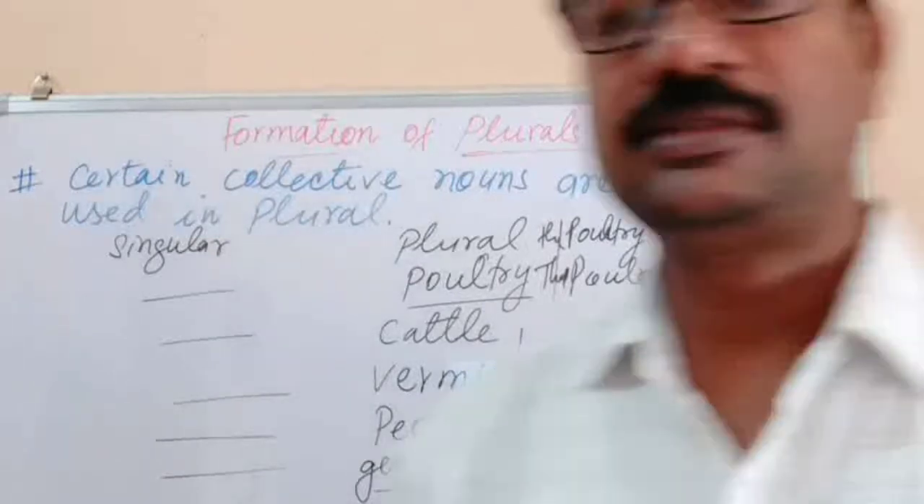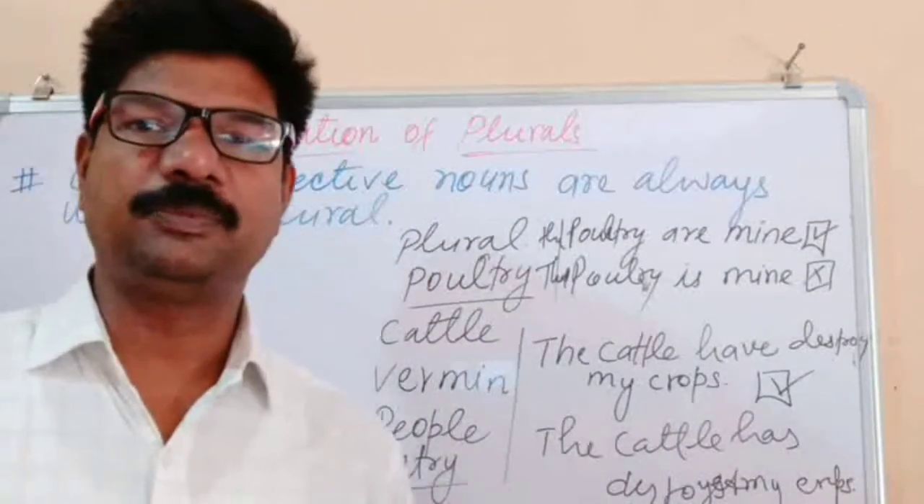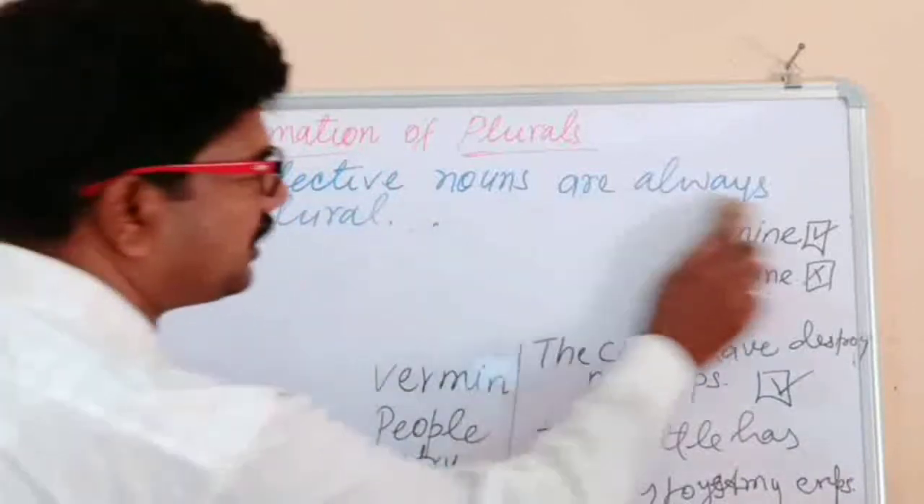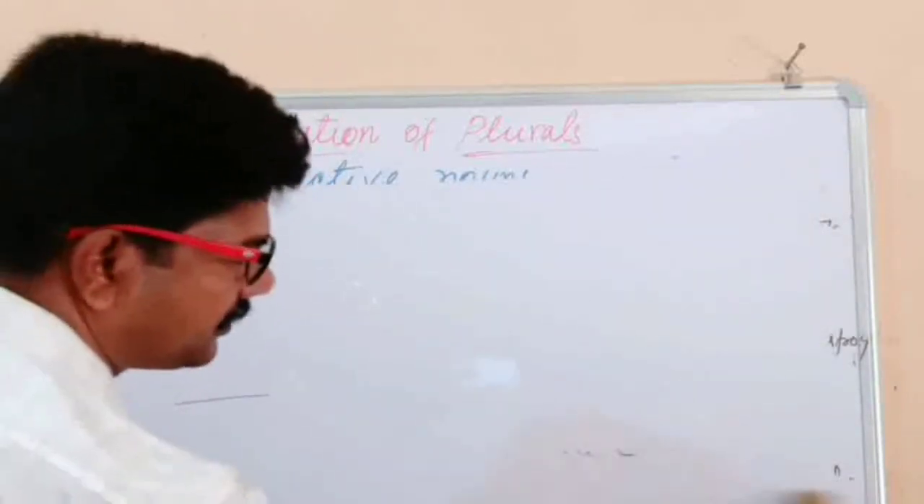We saw that some words, the same as gentry, the group of noble people. Gentry is the group of noble people. We cannot write it in singular. It is only in plural. These words are always used in plural.